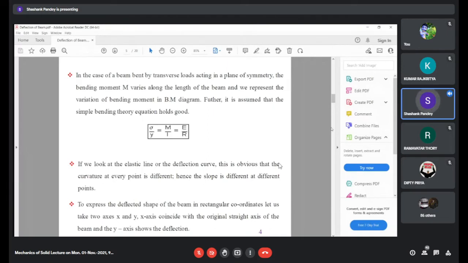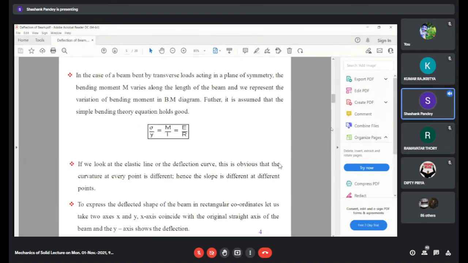We have drawn the shear force diagram as well as the bending moment diagram for the two cases. Further, it is assumed that simple bending theory holds good. So we also assume the theory of bending, σ/y = M/I = E/R, which is also valid in the case of deflection of a beam.